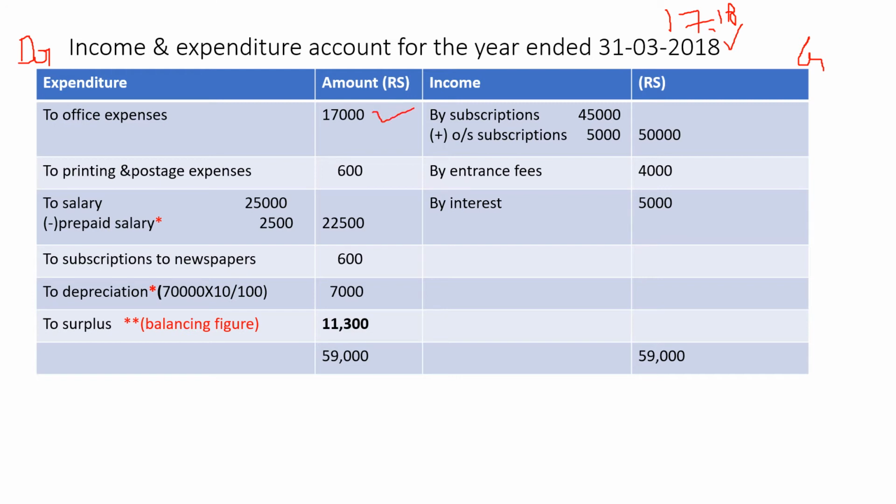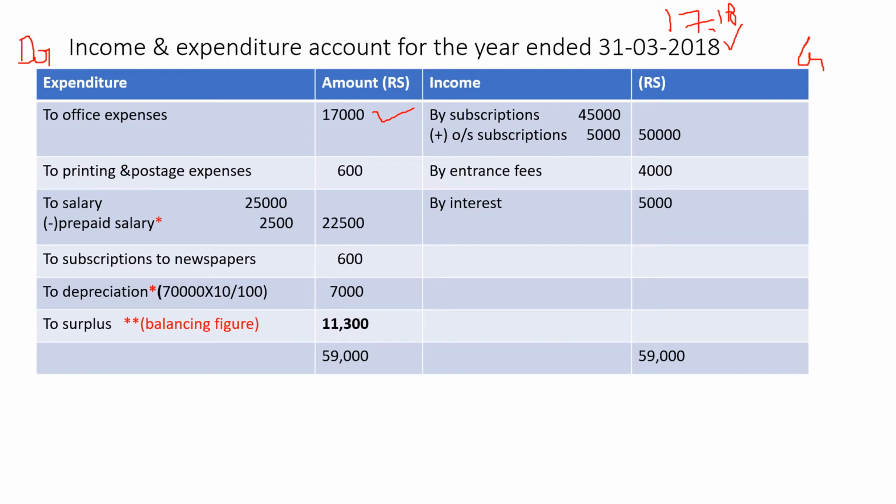So do we have to subtract the 16-17 amount of 5,000? No. Why are you going to deduct? No need of deducting, because the 16-17 amount is given separately, and the 17-18 amount is given separately. If it was given together, then maybe you would have to deduct. There is no need of deducting because the amount is specifically given in the question. I hope I have made the point clear.